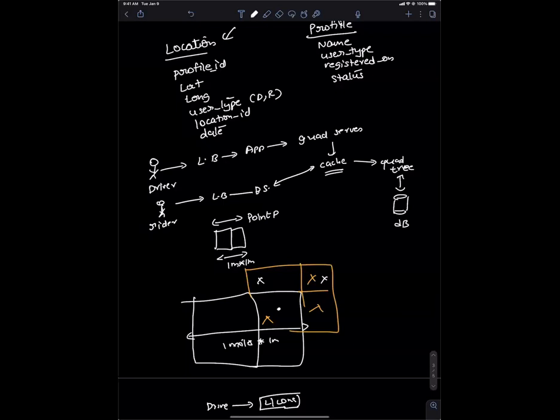But who's managing the cache? Wait, let's not go further. Let's not go into that. Yeah, I can talk about it later. Shiri, you just finish your flow or anything else? Yeah, that's it for me.